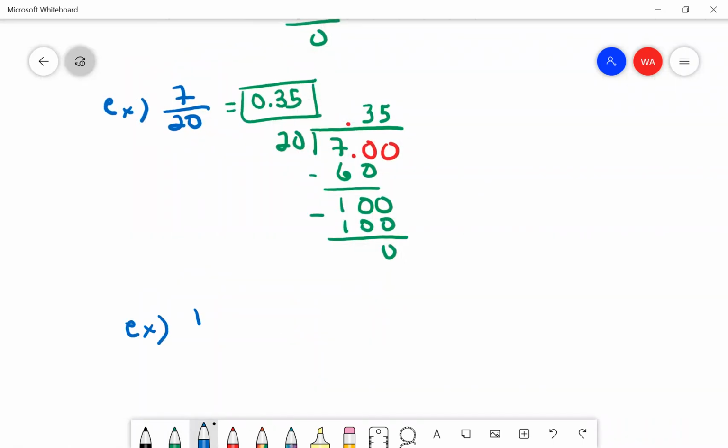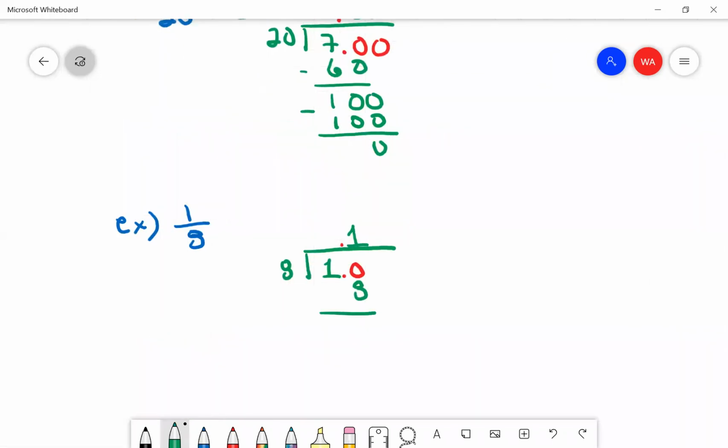All right. Let's try 1/8. So decimal and a 0. So that's going to go in once with a remainder of 2. Add another 0. So 8 into 20 is going to be 2 times, which is 16.